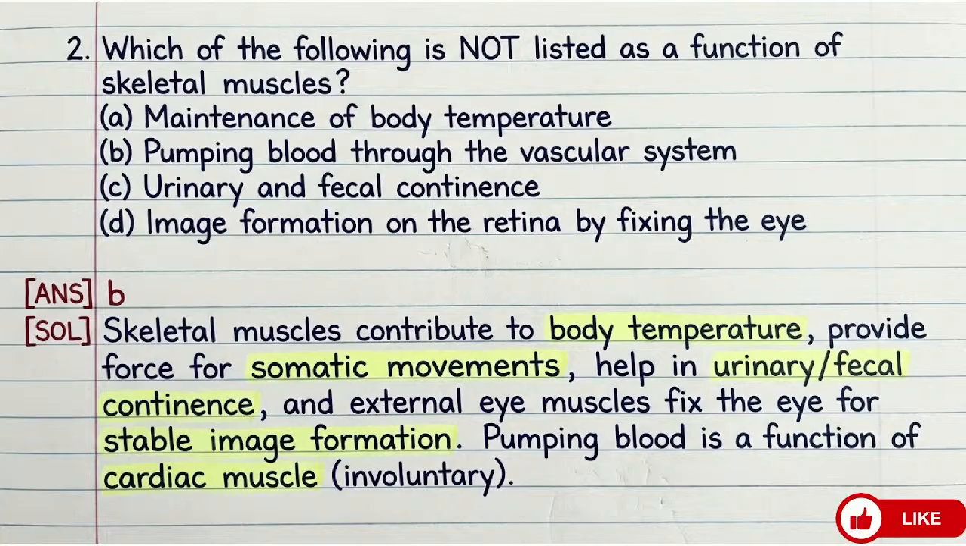So maintenance of body temperature. This is a function of the skeletal muscle, because when the muscles contract and tremble, they generate body heat. So it is a function. Pumping the blood through vascular system, it is not a function actually. So the answer will be B, pumping blood through vascular system. While urinary and fecal continence, image formation on the retina by fixing the eye, and maintenance of body temperature, these we can say are the functions of your skeletal muscles.